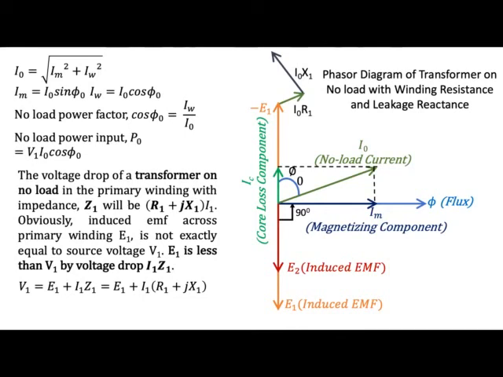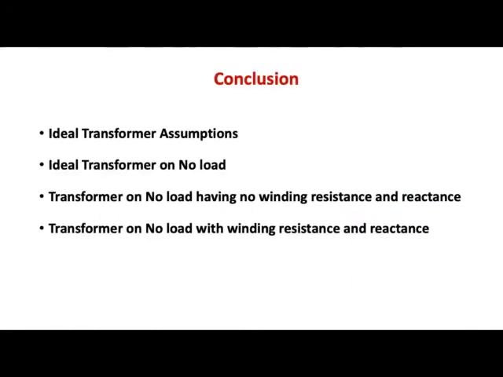And now we will join from the reference origin to this point, E1 plus I0R1 plus I0X1, and you will get the supply voltage V1. So V1 is given as E1 plus I0 into (R1 plus jX1). So this is how you draw the phasor diagram and you take the equivalent circuits of the transformer for practical considerations.